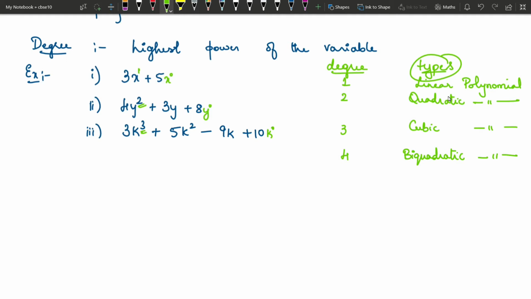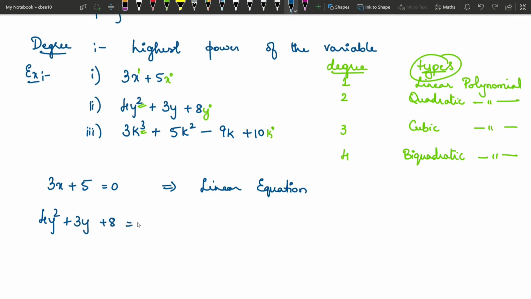As I told you, if this polynomial is equated to 0, then it is called an equation. So, this linear polynomial 3x plus 5, when I equate it to 0, it becomes a linear equation. The second example that we have, 4y square plus 3y plus 8, is a quadratic polynomial. When I equate it to 0, this becomes a quadratic equation. Hope you understood. It's quite simple. Similarly, this cubic polynomial, if you equate it to 0, it becomes a cubic equation.